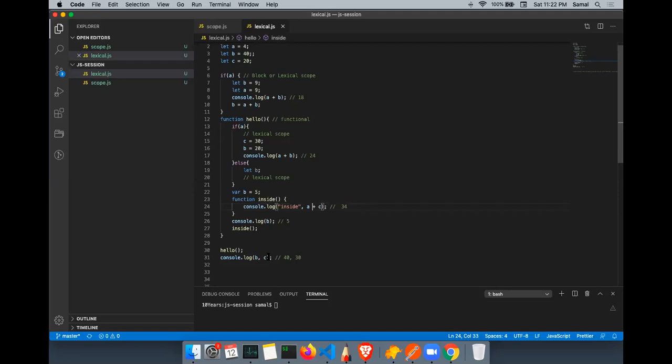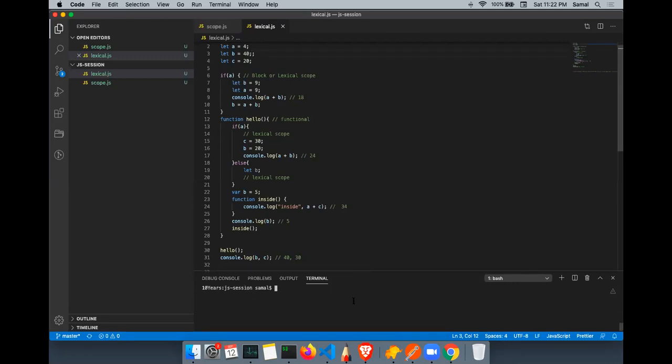Now, when the last console is called, B becomes 40 because B here has a local scope, but this B has a global scope, globally defined. So it is 40 and 30. Okay. So if I run this, is it the expected output? Yes, sir. Okay, all right.